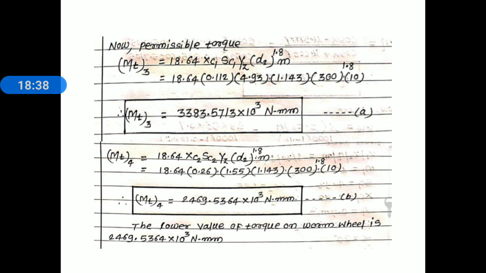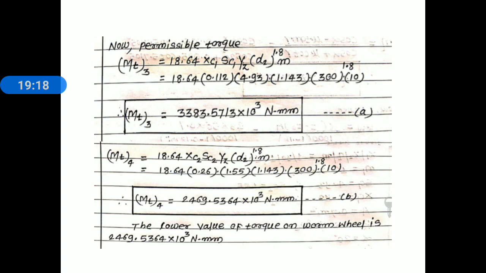MT3 based on wear rating: MT3 is equal to 18.64 XC1 SC1 YZ D2 raised to 1.8 into M. Now here we just substitute the values: 18.64, XC1 0.112, SC1 4.93, zone factor YZ 1.143, diameter 300 raised to 1.8 into module 10. Simplify this, and after simplification we get MT3 equal to 3383.5713 into 10 to the power 3 Newton millimeter.